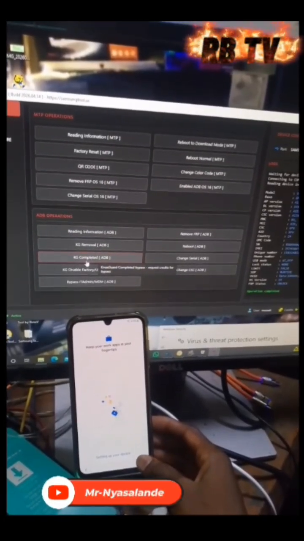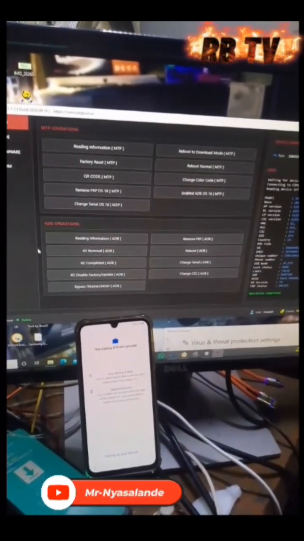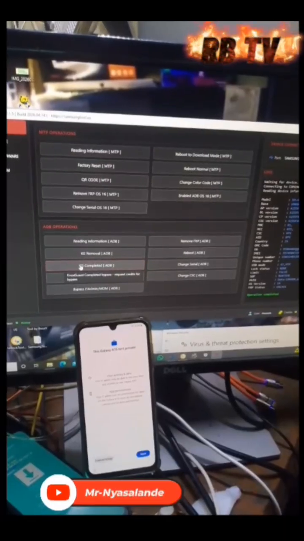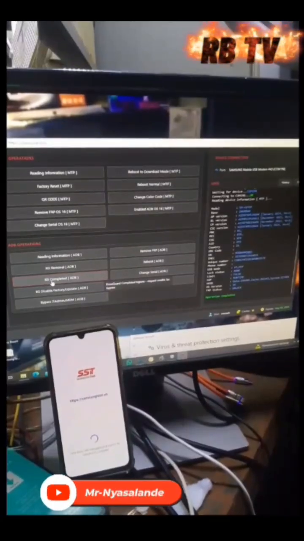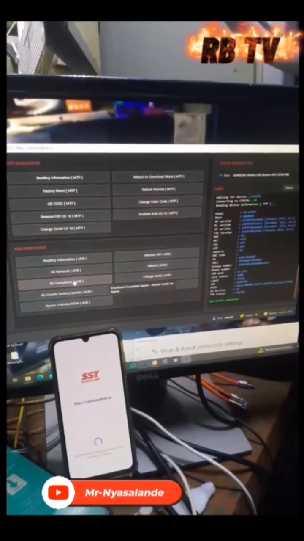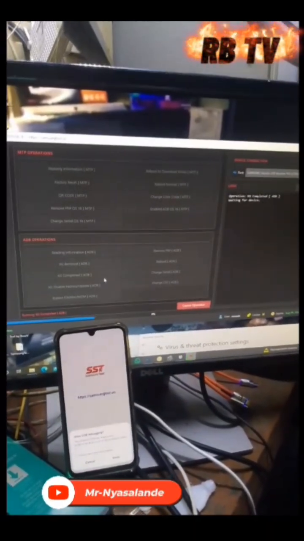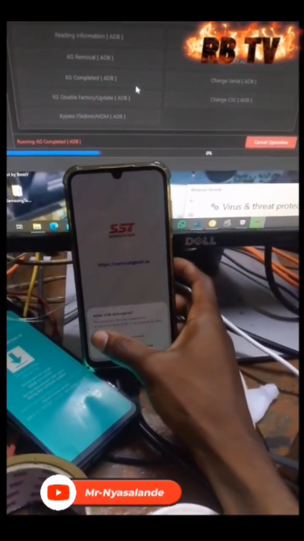Please don't skip any step here. Please, it's very important. You can click remove. Click KG completed ADB. You click here, and then you do this one, allow.